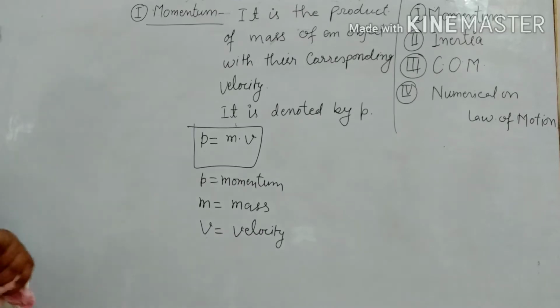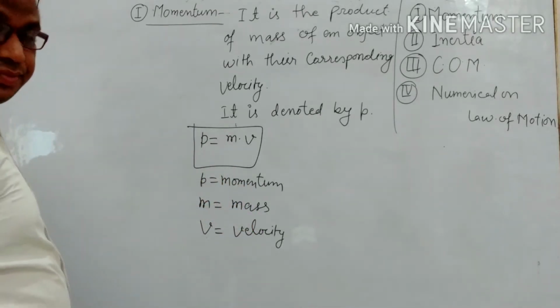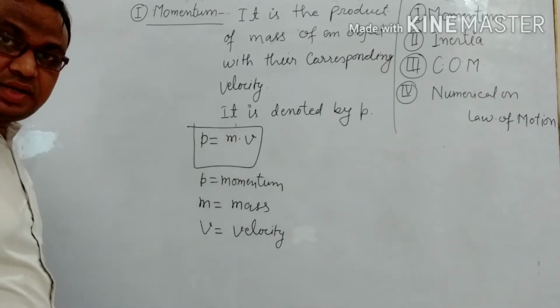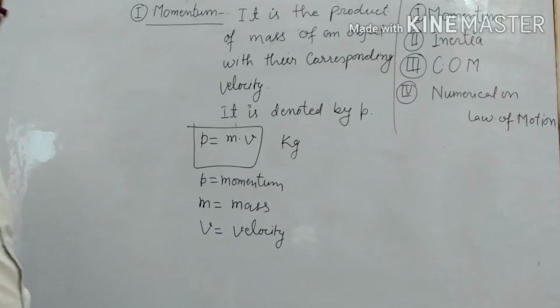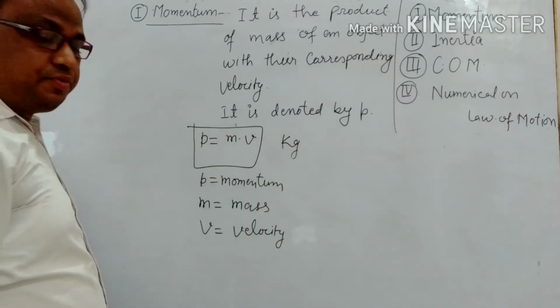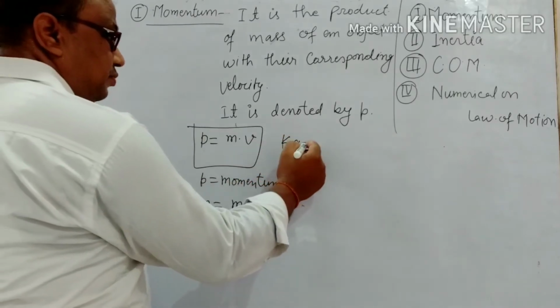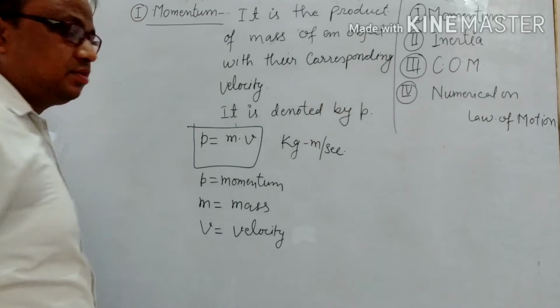So its unit is, here is mass, so we will measure mass in kilogram and velocity in meter per second. So the unit of momentum is kg meter per second.